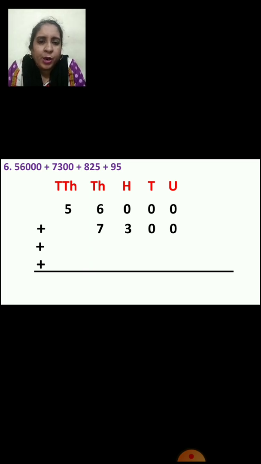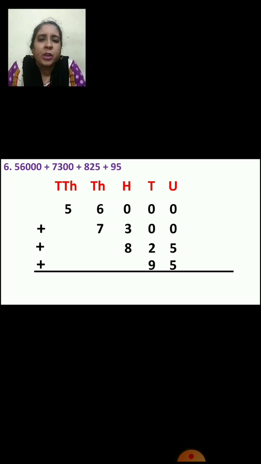How are you going to arrange? 5 will come in units place, 2 will come in tens place and 8 will come in hundreds place. Now 95. Again 5 will come in units place, and 9 will come in tens place. Now you have arranged the numbers according to their place, right?